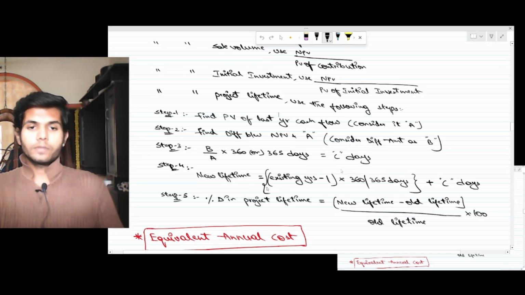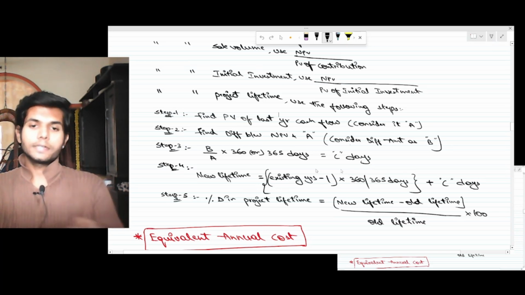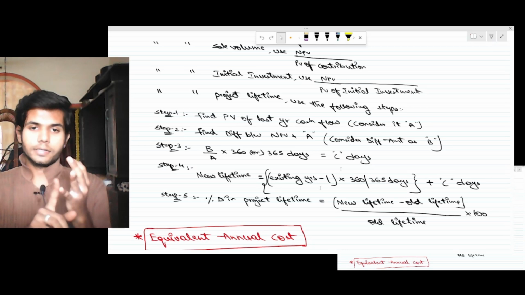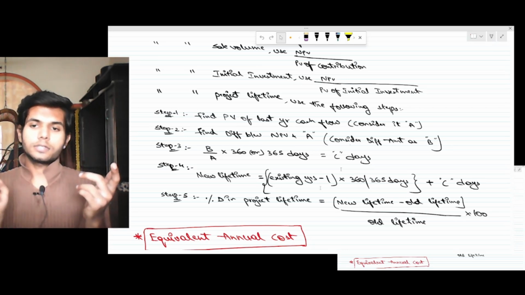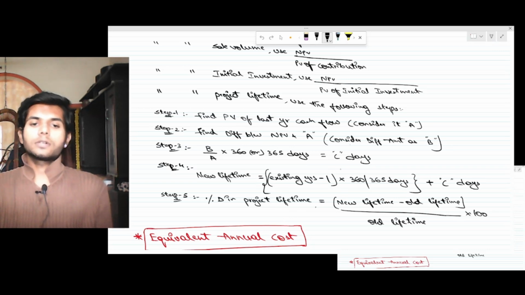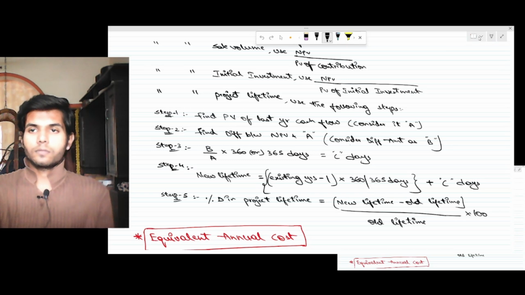Now project lifetime equals existing years minus 1, into 360, plus C days. There are 3 years in total, so existing years 3 minus 1, 2 years into 360 plus C days. And then step 5 would be the difference of new lifetime and old lifetime, into 100.